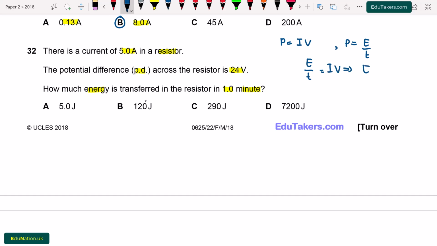From here E is equal to IV multiplied by T. So energy is equal to current, that is 5.0 ampere, multiplied by V, 24 volt, multiplied by time, which is 1 minute. So 1.0 multiplied by 60 seconds. So energy will be equal to 7200. The unit of energy is joule. Now we see the options. Option A 5.0 joule, B 120 joule, C 290 joule, D 7200 joule. So option D is correct.